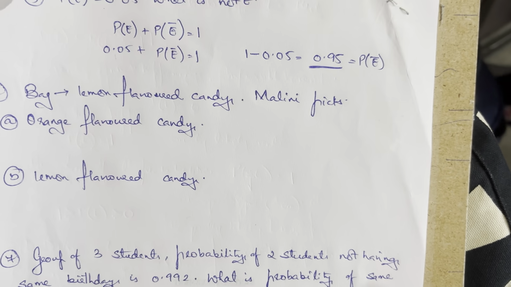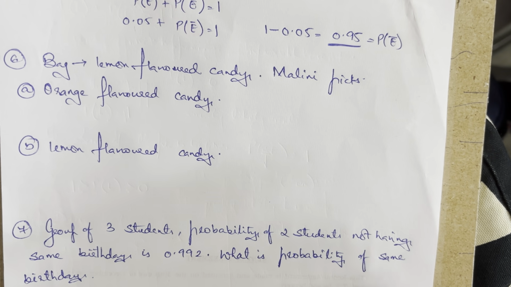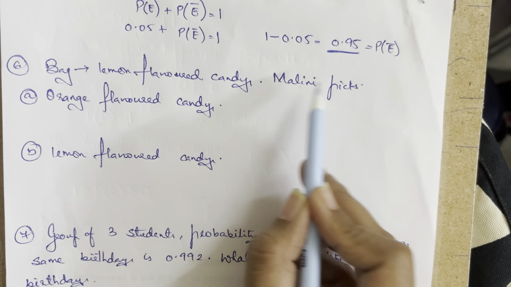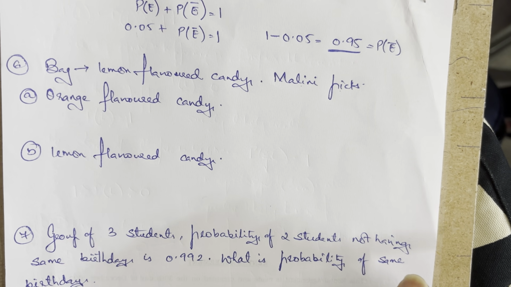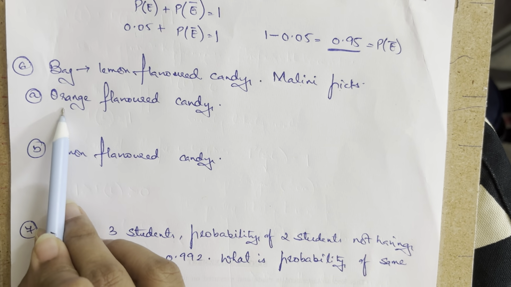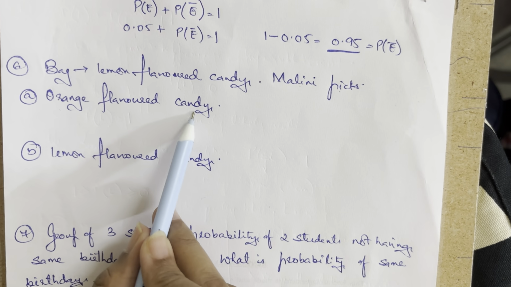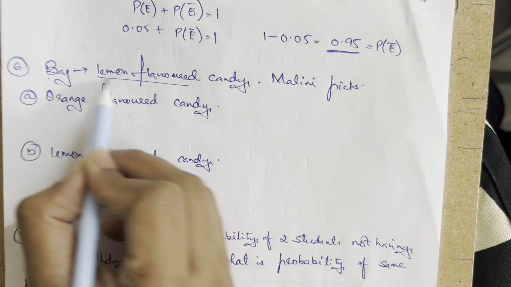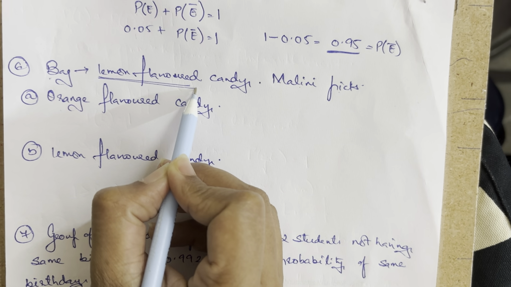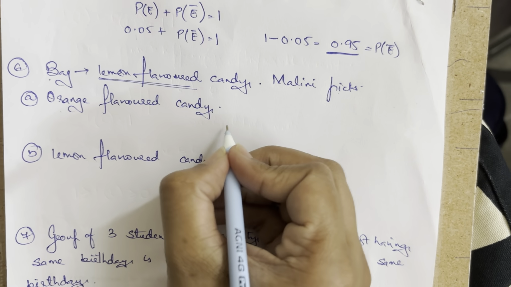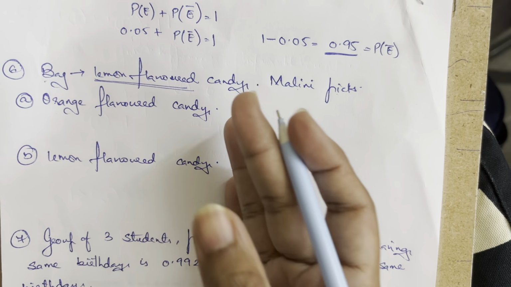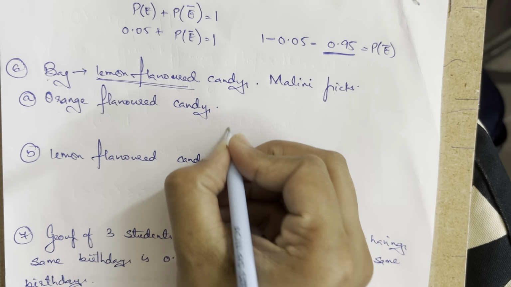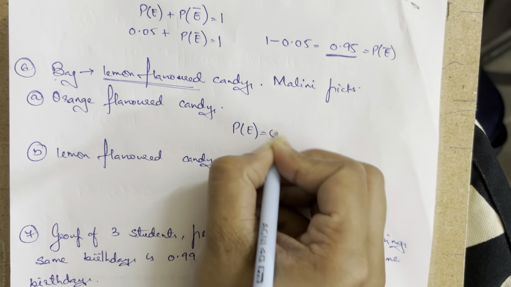Going ahead with the 6th question, it says that there is a bag that contains lemon flavored candies. Malini is going to pick from that bag without seeing, and the question is what is the probability that she is going to get an orange flavored candy? If you look at the condition, the bag contains only lemon flavored candies. There is nothing else inside it, isn't it? So this is an impossible event. She can never pick out an orange flavored candy here. So the probability of the event is going to be 0.